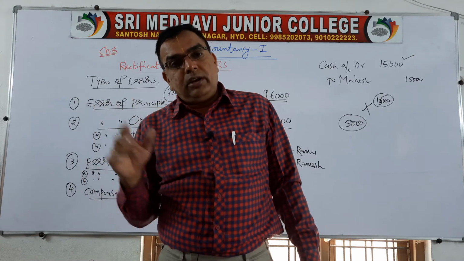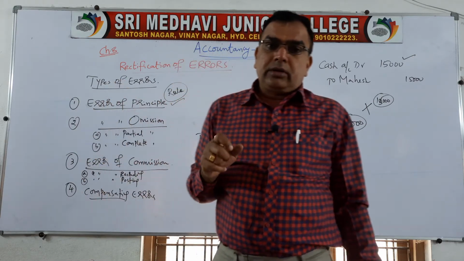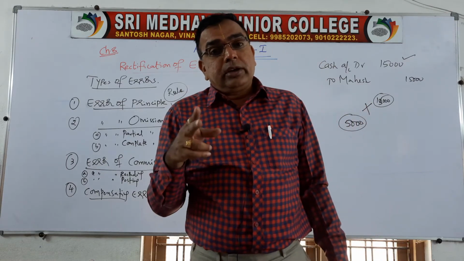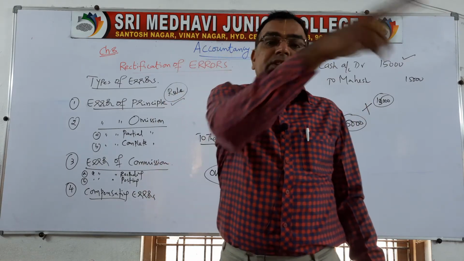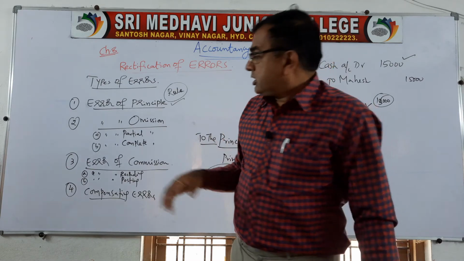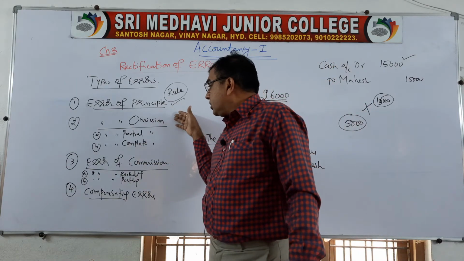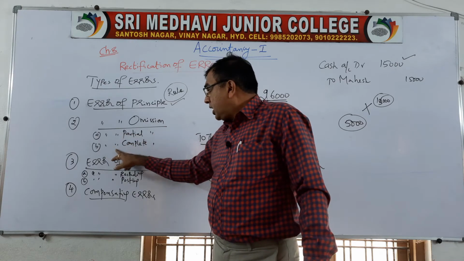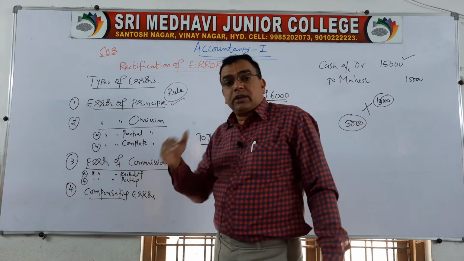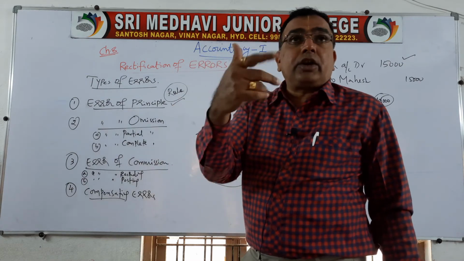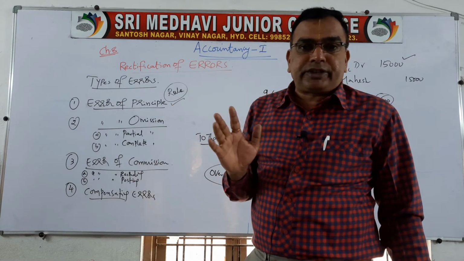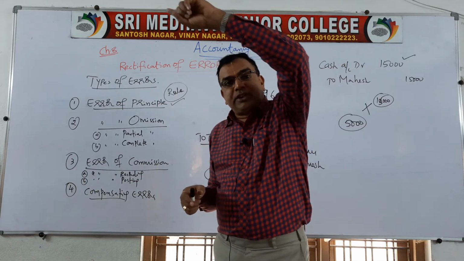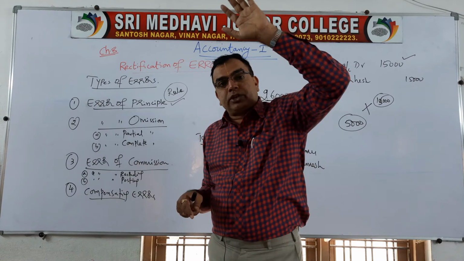So, then she will enter the transaction into the receipt book. Even sometimes after generating the receipt also, the accountant may forget to enter the transaction into cash book. So, that is why errors of omission is again of two types. Error of partial omission, error of complete omission. Partial means among the debit and credit you have written only one aspect and one aspect you have left. You have written at one place but forgot to write in the other place. That is called partial omission.